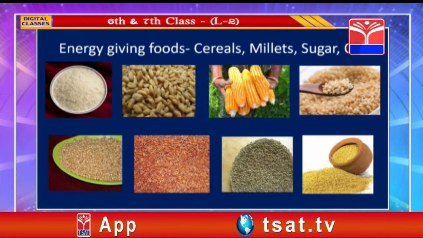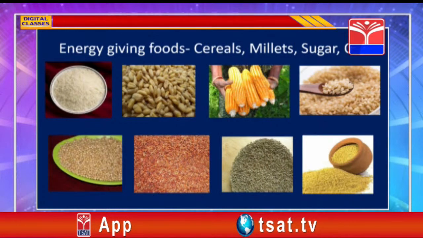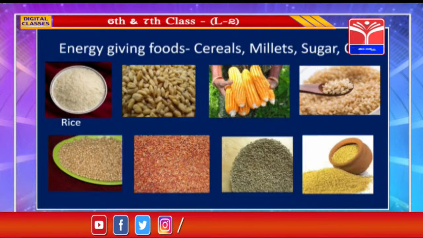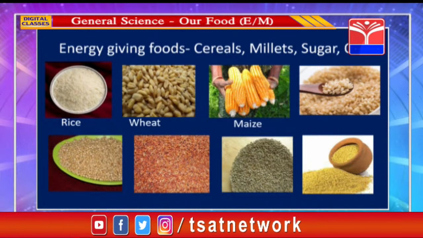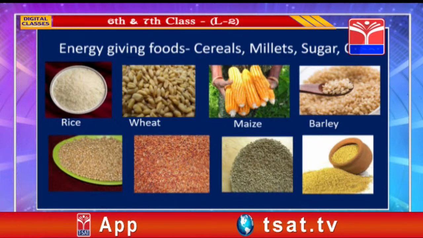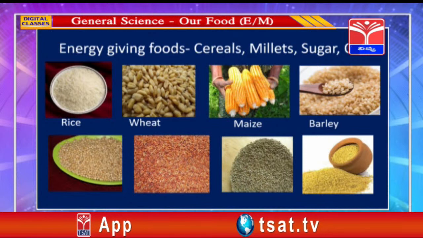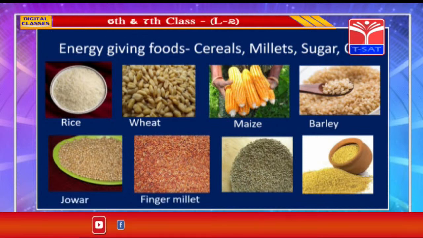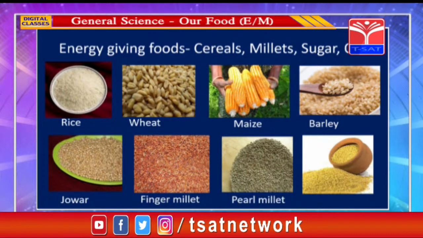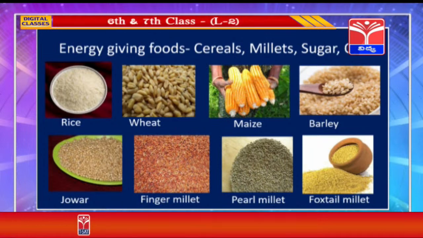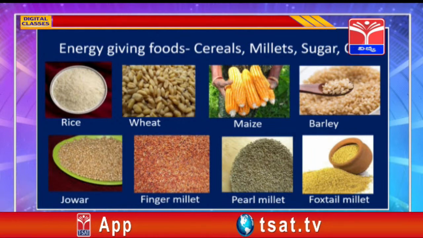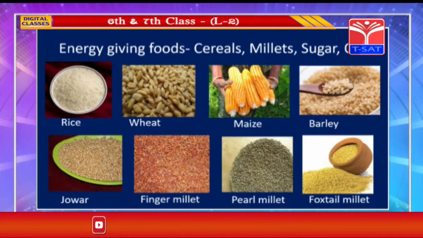Now, energy giving foods include cereals, millets, sugar, oils. Now, take a look at the pictures, children. This is rice, wheat, maize, barley, and also some others like oats. All these are called as cereals. Again, take a look at the picture. This is jowar, finger millet that we call commonly as ragi, pearl millet commonly we call sajjalu, foxtail millet commonly we call as korralu. These are called as millets. These cereals and millets have components, carbohydrates.